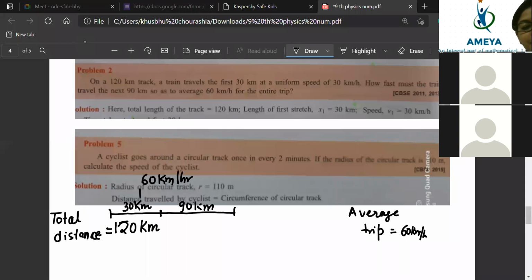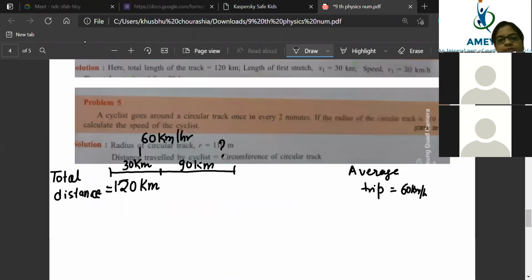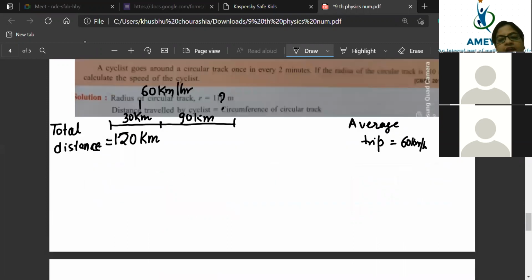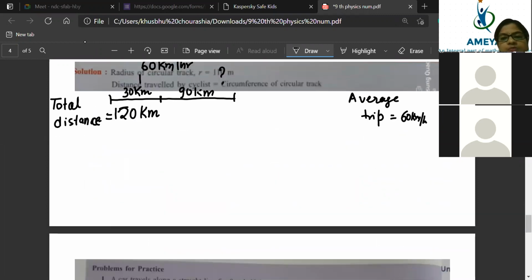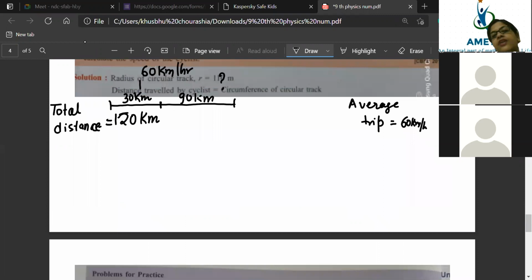So that means for the remaining 90 kilometer you have to find the speed. Understand what you have to find here: the speed. One by one I will be solving and explaining this part. Now we have the question in our hand. I'm explaining again because these types of questions are very important.